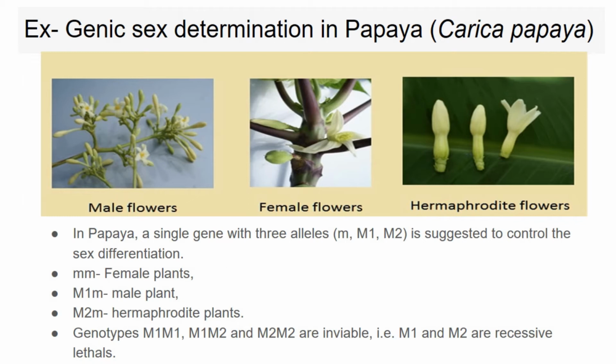If the genotype is M2m, then it will express a hermaphrodite plant. The genotypes M1M1, M1M2 and M2M2 are inviable due to the recessive lethal characteristics of the M1 and M2 alleles.